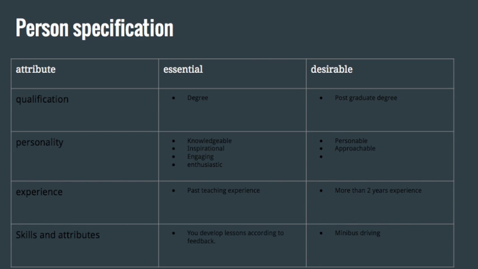Skills and attributes, an essential one is that you develop your lessons according to feedback. This means that if you find something that you can improve in your lessons, then you take steps to record this. And also, a desirable skill is minibus driving, as the school uses lots of minibuses and it's important to be able to drive one.